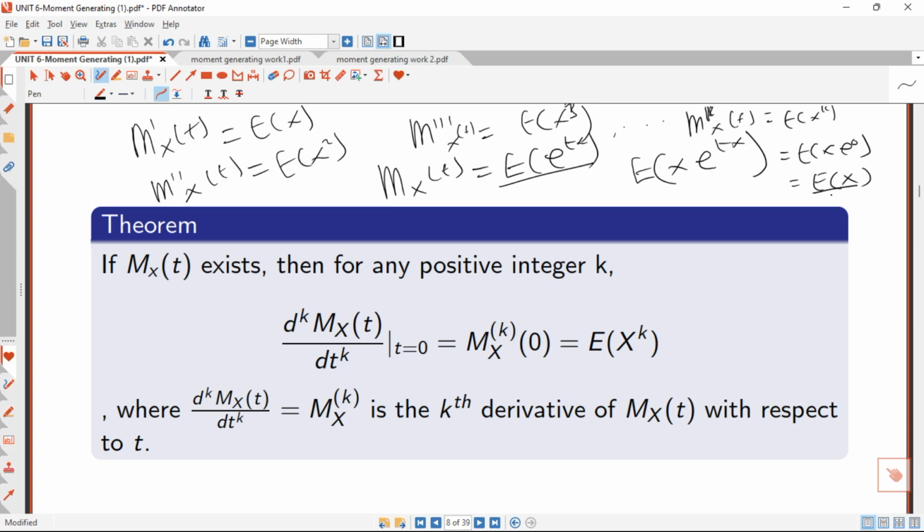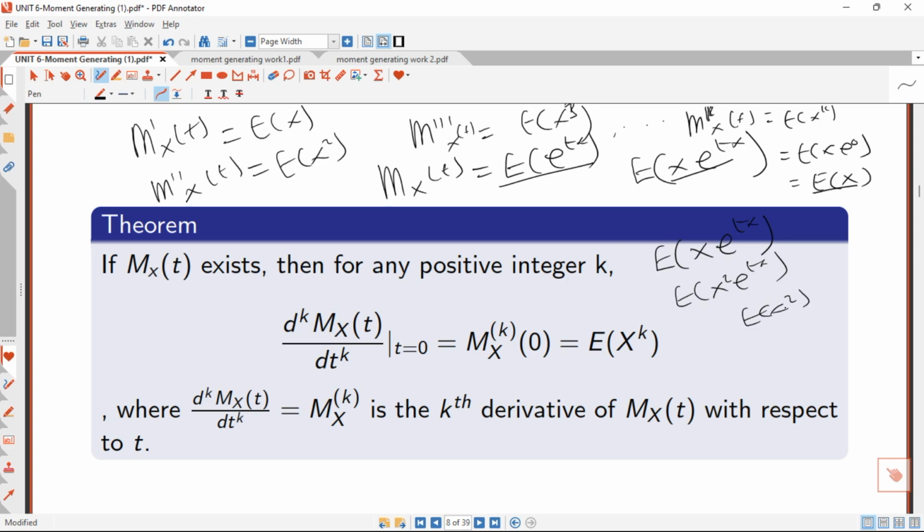If I take the second derivative, you will see that we are going to get the expectation of X squared. So for that one too, we take the first derivative of this function, and here we are going to get X e raised to the power tX. So let's take the second derivative of this one, differentiating with respect to t. We are going to get X squared e raised to the power tX. So put t equal to 0, we are going to get the expectation of